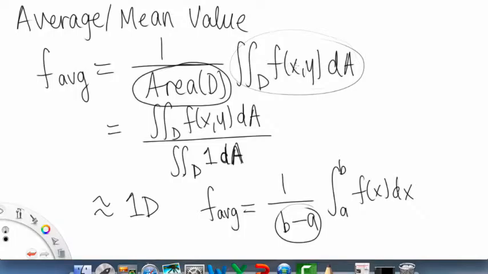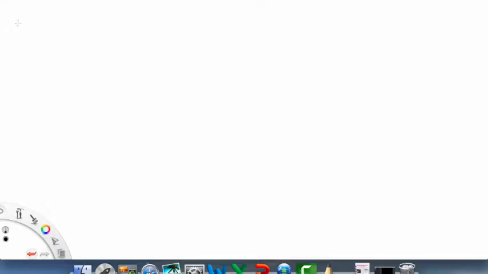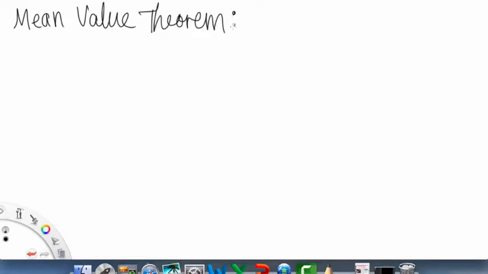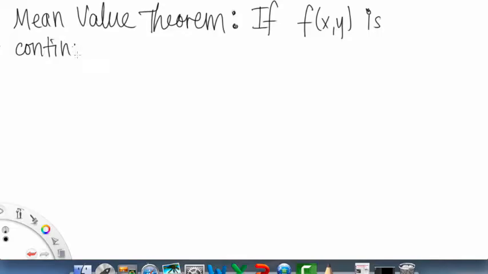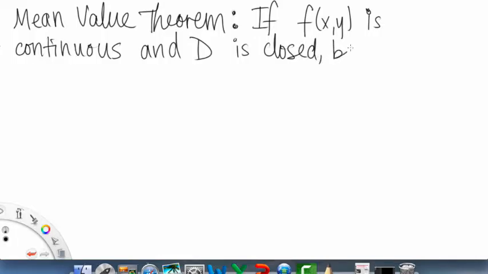So this leads us to the next theorem, which is the mean value theorem, which you've probably seen in the one-dimensional case. I'll write out a little bit of it, because the conditions are important. If f of x, y is continuous, so no holes basically, and D, our domain, is closed, so not open.